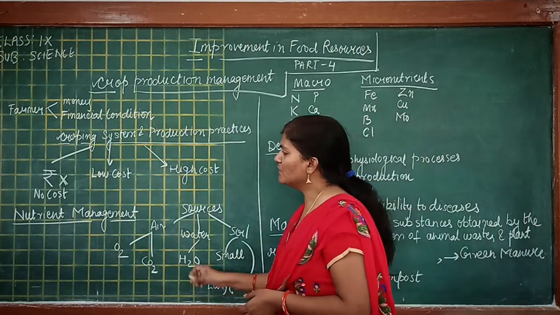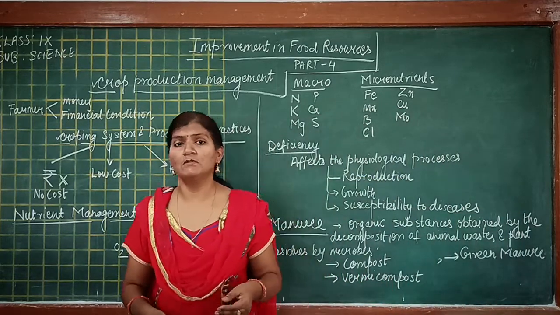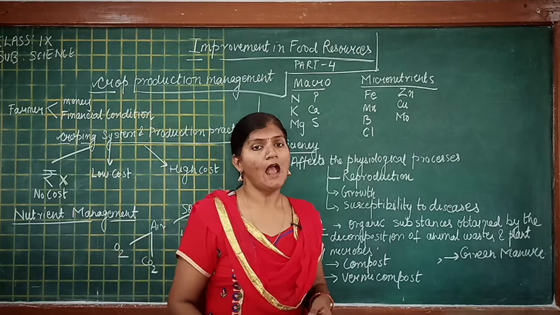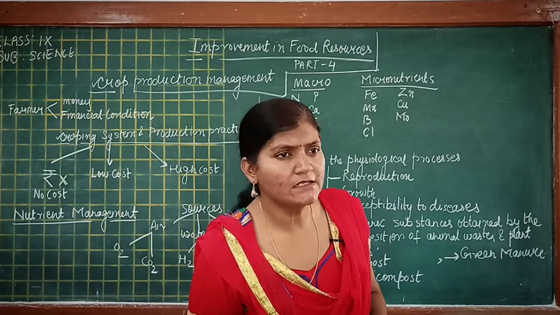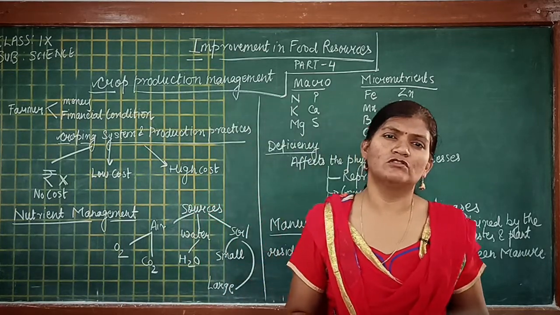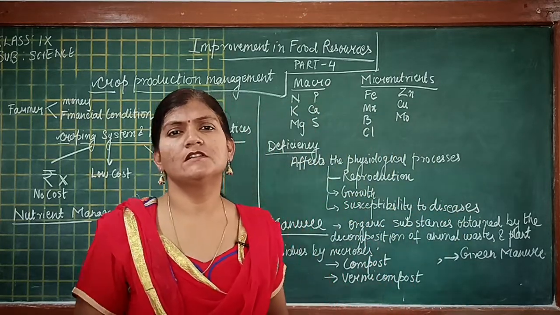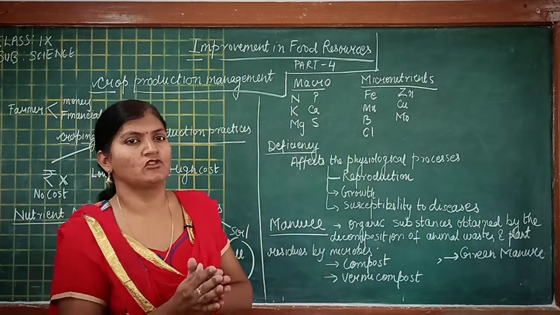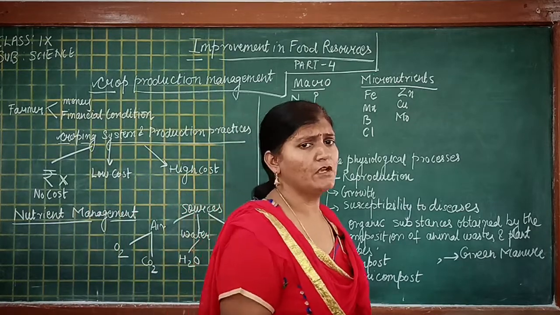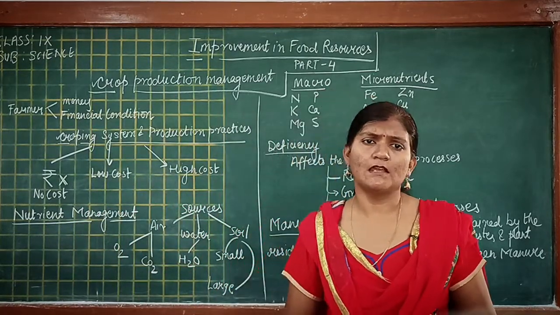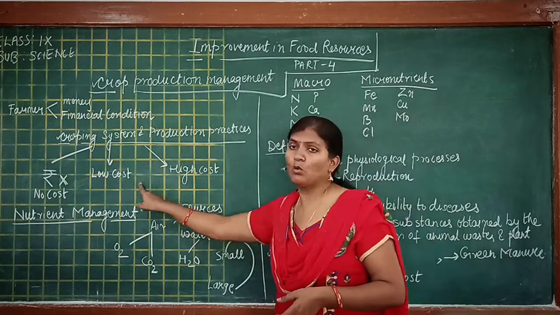The next one is low cost, where the farmer belongs to the middle category and manages to buy certain amounts of seeds, and sometimes also uses modern methods of irrigation to produce the crop. So this type of crop production will be low cost.